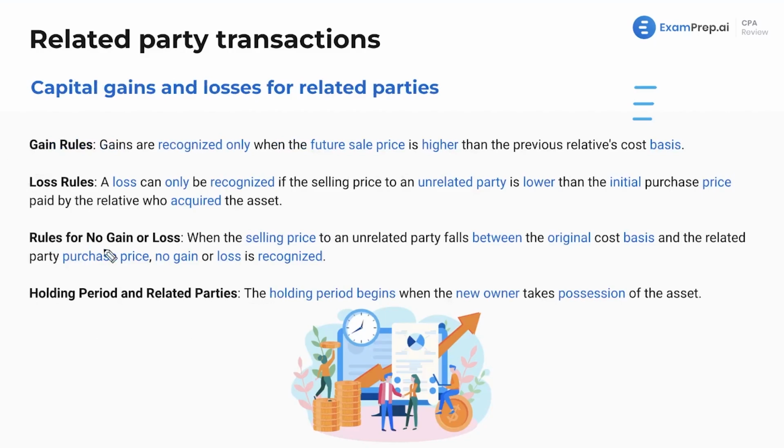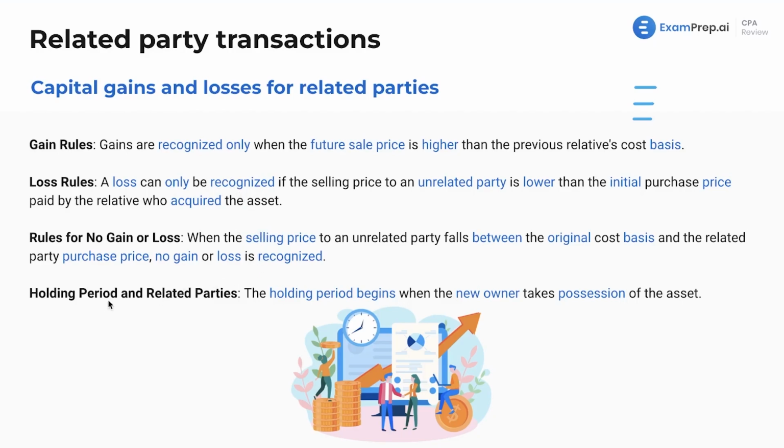Moving along with more rules. Rules for no gain or loss. Well, when the selling price to an unrelated party falls between the original cost basis and the related party purchase price, no gain or loss is recognized. And I don't even like to think about this too much. I like to just memorize the rules and just, okay, I see where the amount is, and then just think about the rule that applies, and there we go.